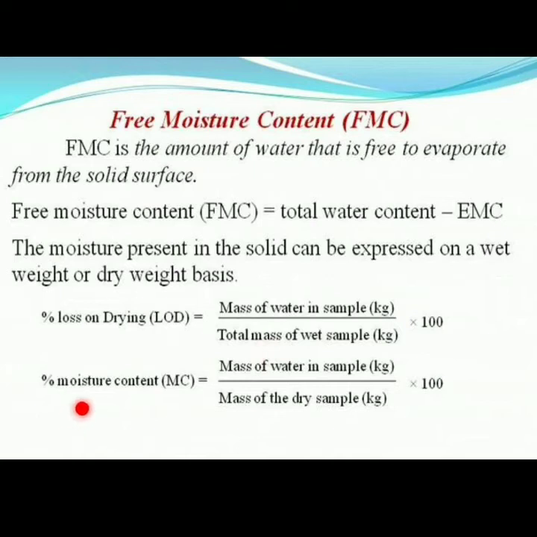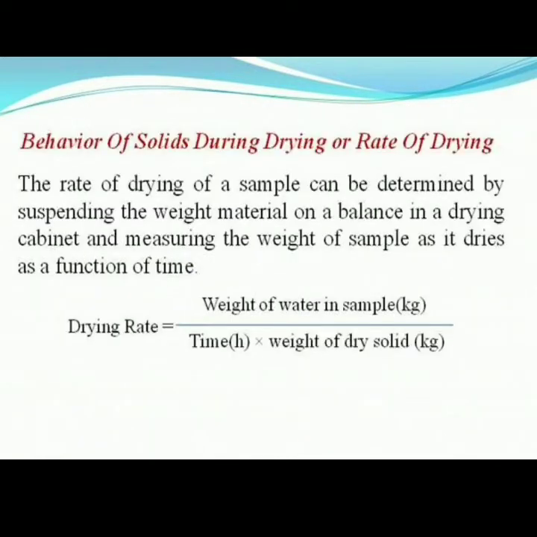Also, percentage moisture content is calculated as mass of water in sample in kg divided by mass of dry sample in kg, multiplied by 100. This is the formula for calculating the moisture content present in the solid material.